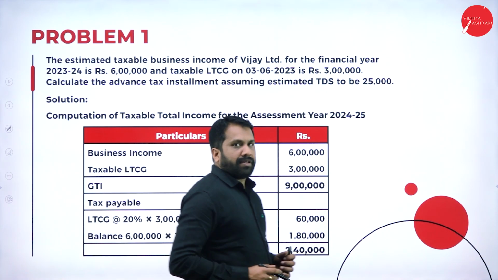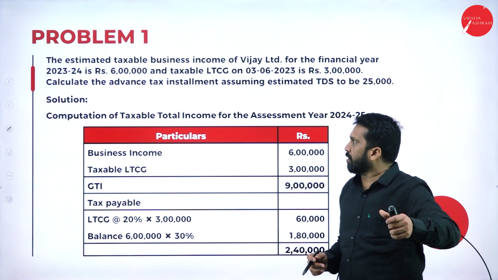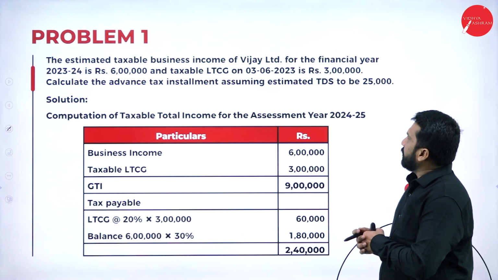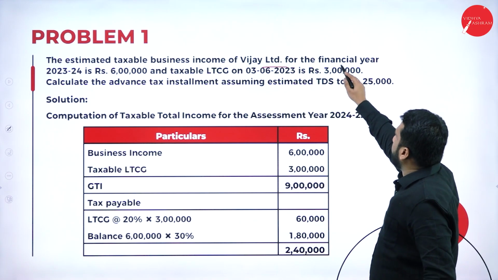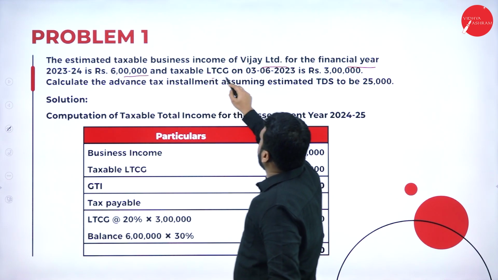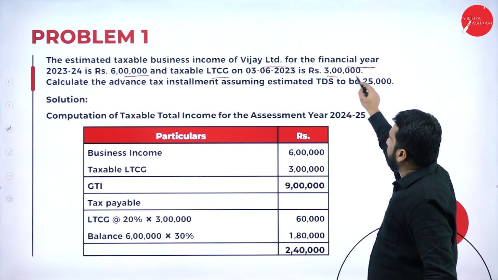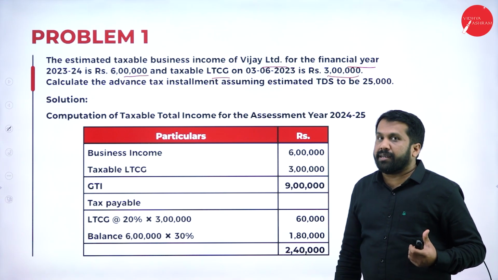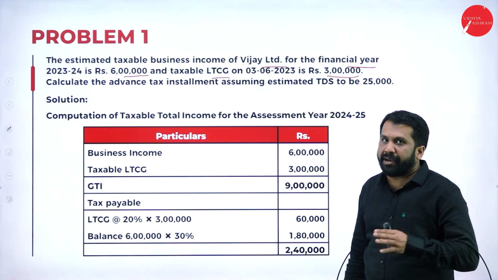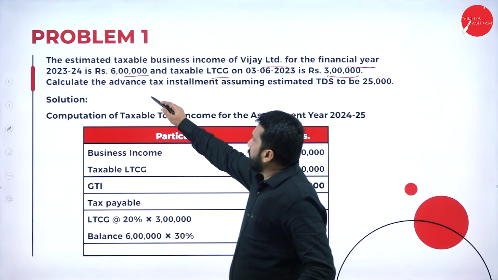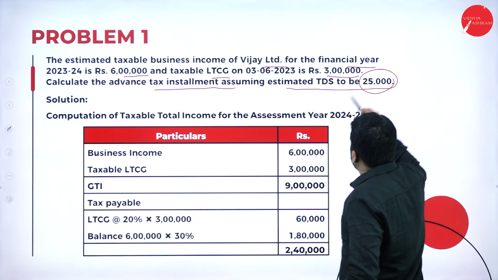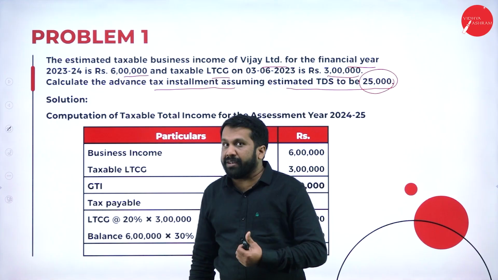Now, we'll go with one practical problem so that you will understand advance tax better. The estimated taxable business income of Vijay Limited for the financial year is 6 lakh and taxable long-term capital gain is rupees 3 lakh. Always remember, capital gain, that too specifically long-term capital gain, will not come under the normal tax slab. You have to calculate it separately. Calculate the advance tax installment assuming estimated TDS to be 25,000. Means they have already paid 25,000 TDS.